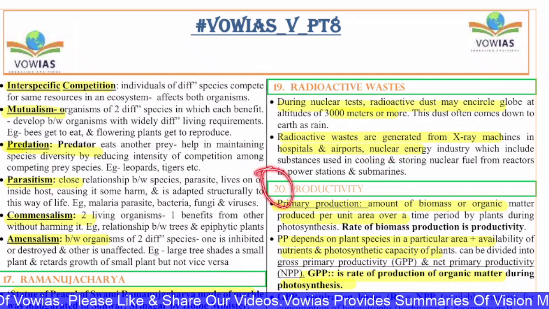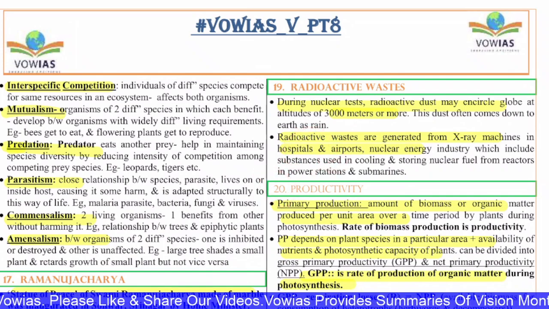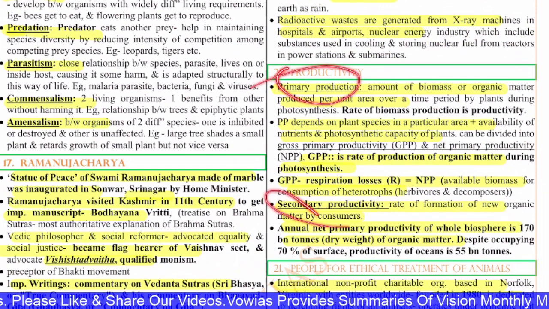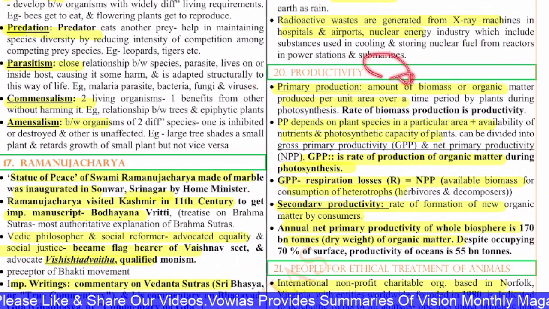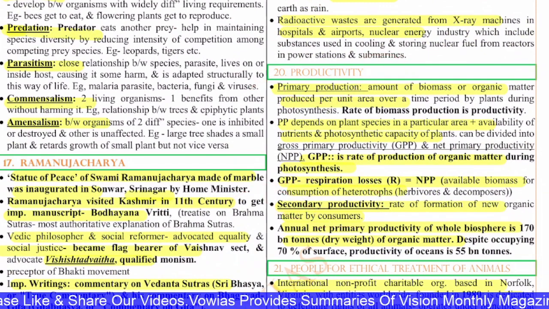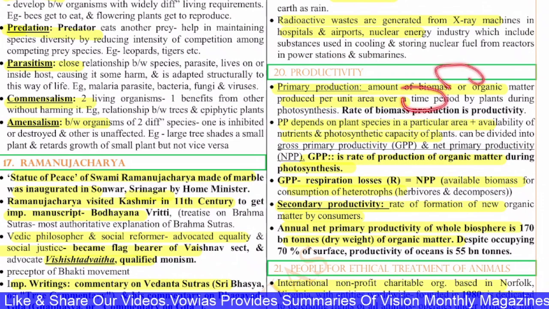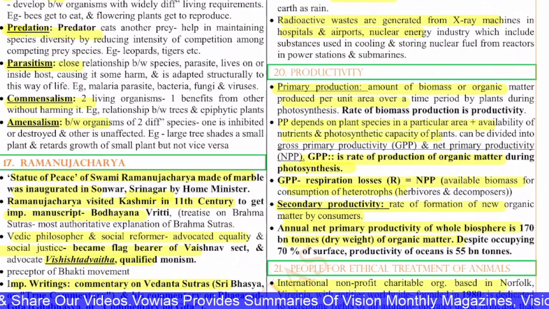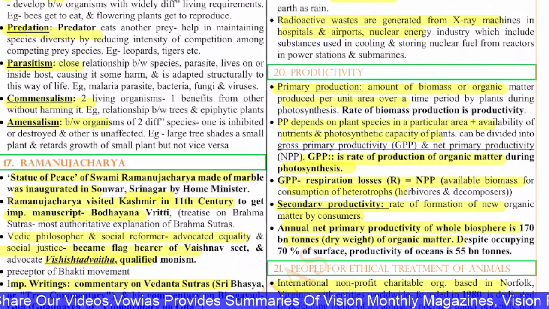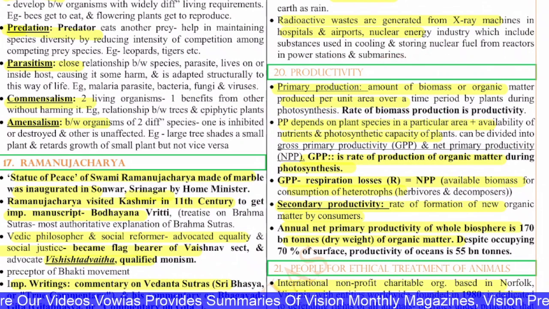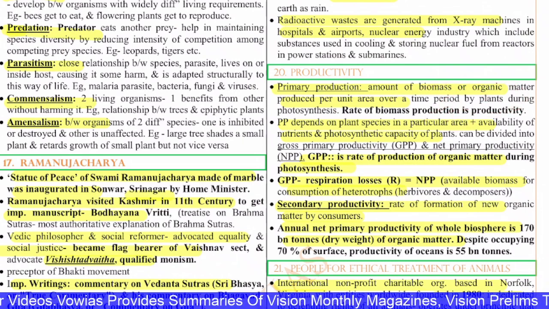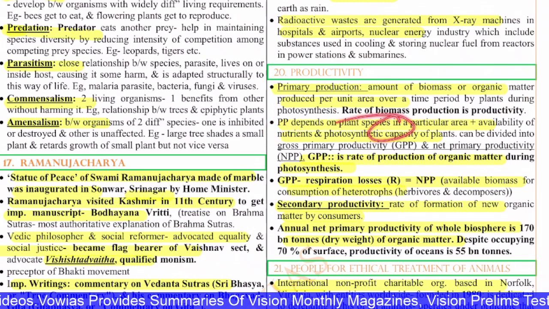Next, the 20th question is with regard to productivity. In productivity, we have various types: the primary productivity and secondary productivity. The primary productivity is the amount of biomass or organic matter that is produced per unit area over a period of time by the plants during photosynthesis. So the production by the plants during photosynthesis is the primary production. The rate of biomass production is, in fact, the productivity. And this depends on the area, the availability of nutrients, photosynthetic capacity, etc.